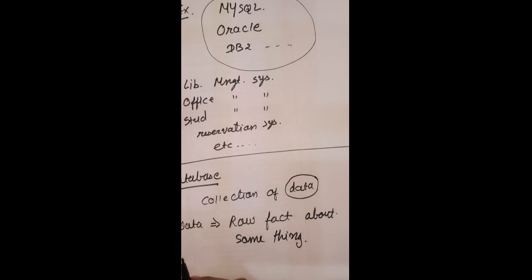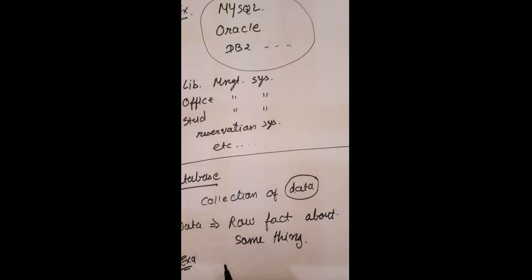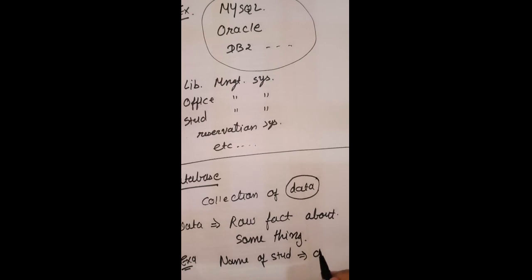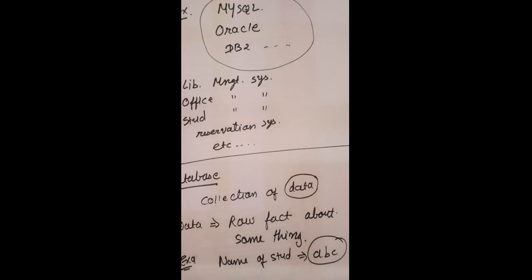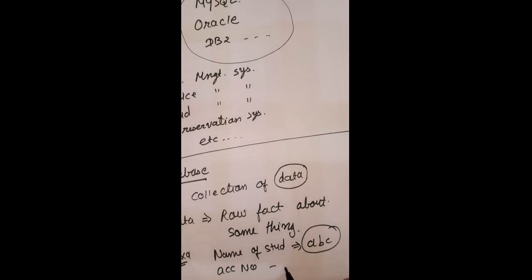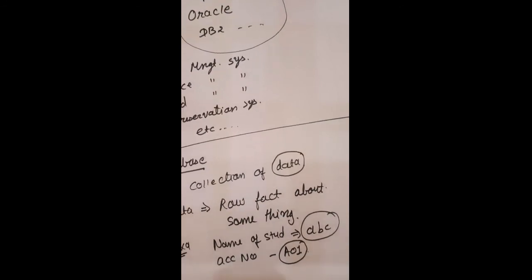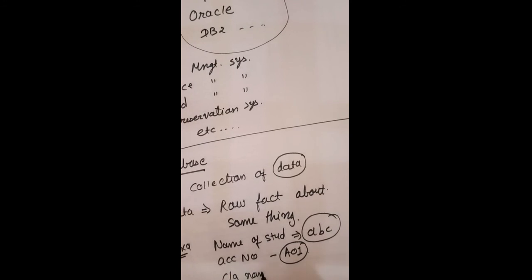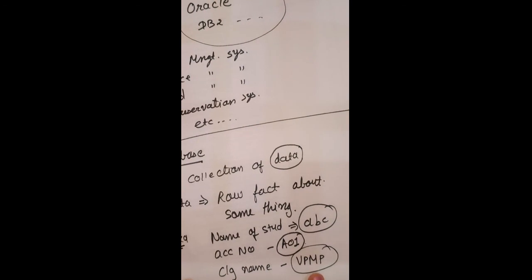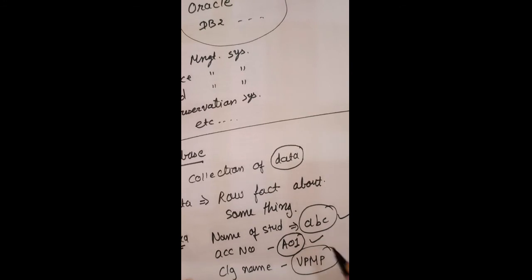For example, let's say I say name of student. So student name ABC, this is my data number 1. If I say account number, so A01, the value of an account number A01 is data number 2. If I say name of college, so VPMP, this is the value of college name, known as data number 3. So these are all different data.